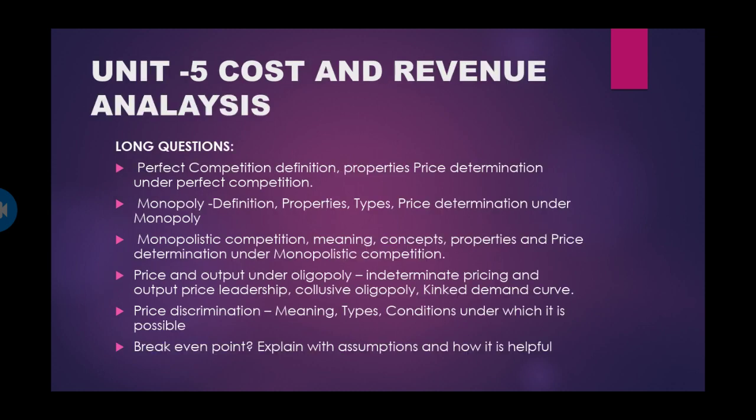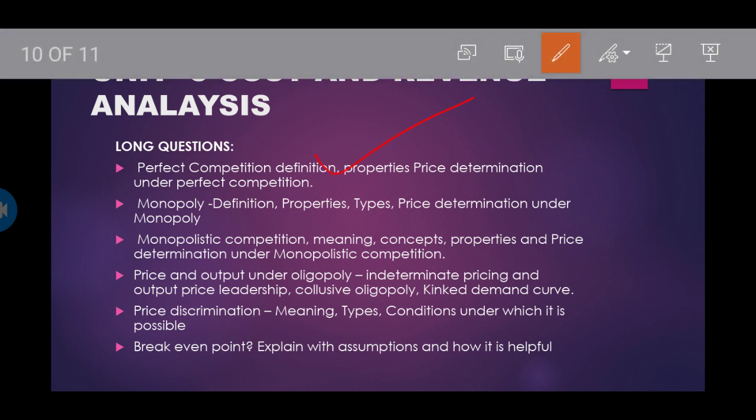The fifth unit has intermediate topics, that is perfect competition. What are the properties of perfect competition? Monopoly, properties, types, price discrimination under monopoly, monopolistic competition, price and output under oligopoly market, price discrimination meaning, break even point. So first what I request in the fifth unit is, please all the students mainly concentrate on perfect competition, oligopoly, break even point. First you cover these three long answers. After learning these three answers, then you go for monopolistic competition.